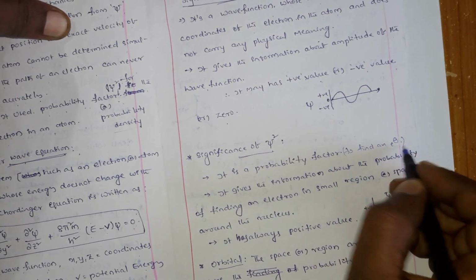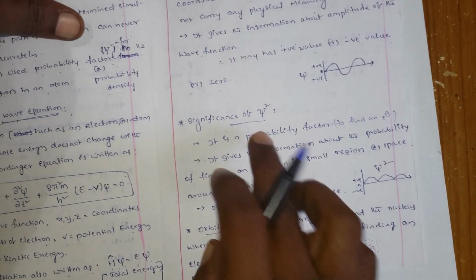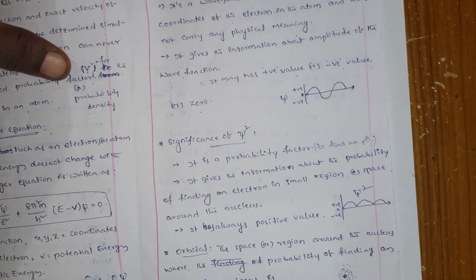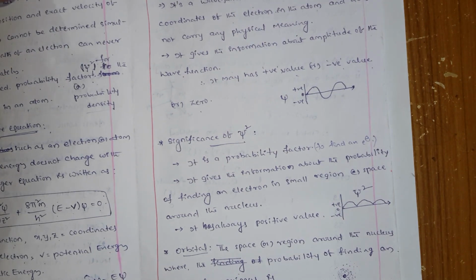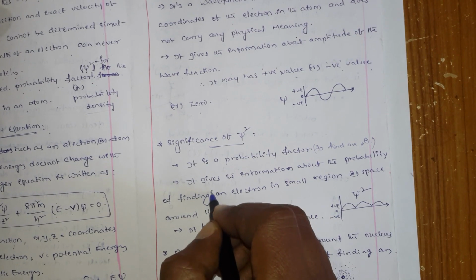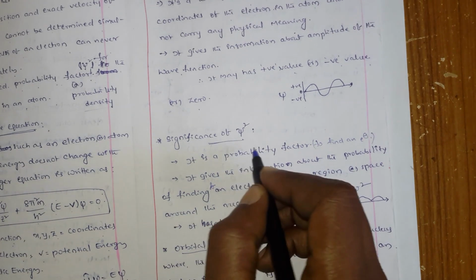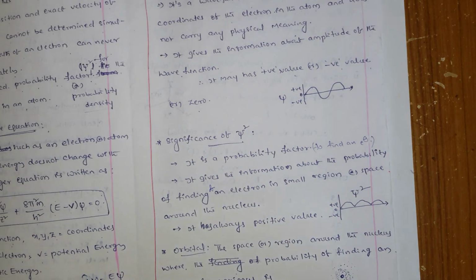So it has a very good significance compared to the simple psi, and it gives the information about the probability of finding an electron in a small region or space around the nucleus. Okay, so this is very important.